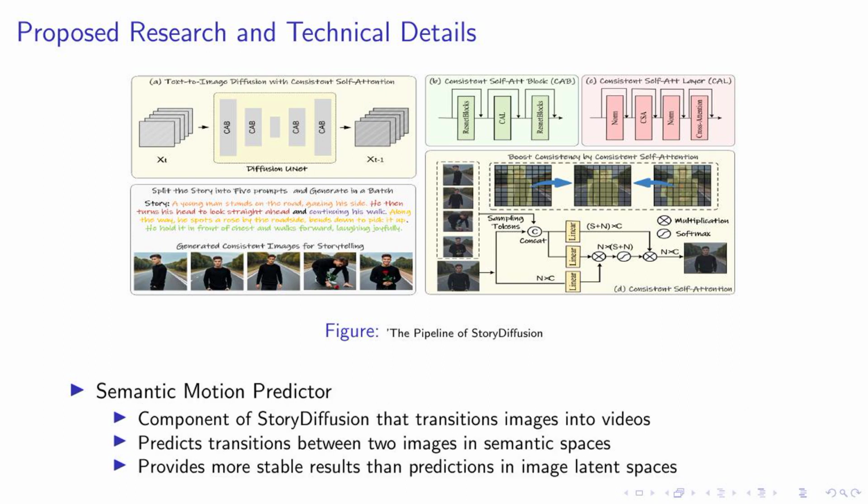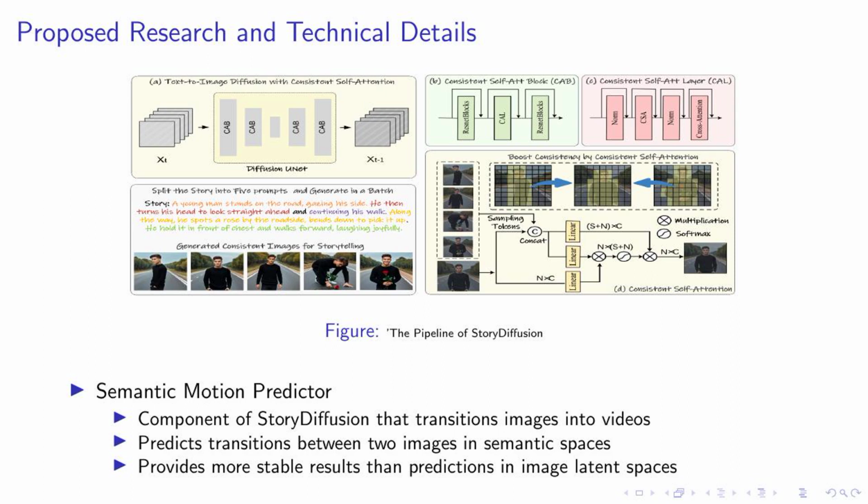Let's delve deeper into the technical aspects of our research. The figure you see here illustrates the pipeline of our proposed method, story diffusion. One of the key components of story diffusion is the Semantic Motion Predictor. This component plays a crucial role in transitioning the generated images into videos. But how does it do that? It predicts the transitions between two images, but not in the traditional image latent spaces. Instead, it operates in the semantic spaces. This approach provides more stable results, enhancing the quality of the generated videos.